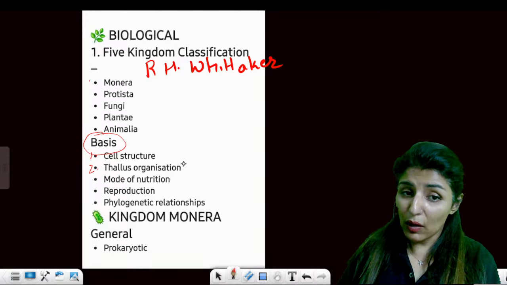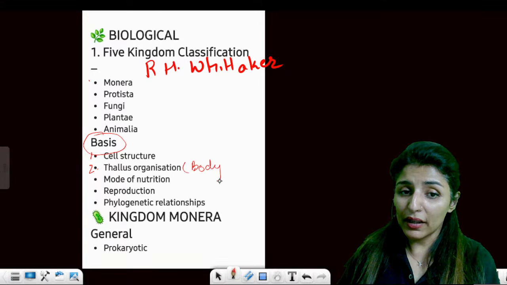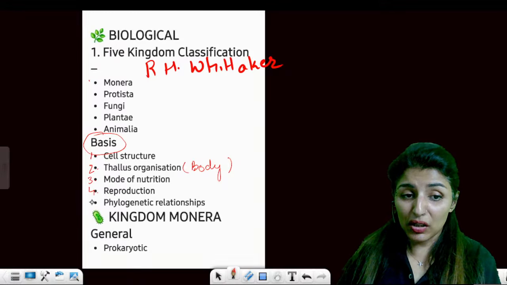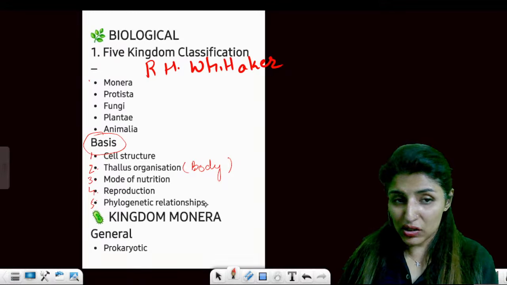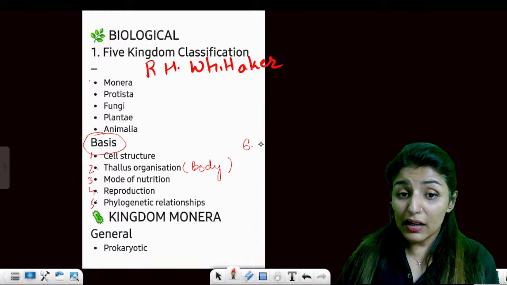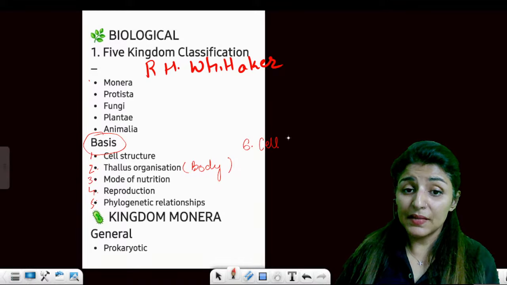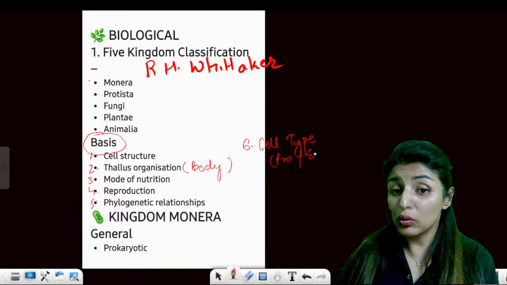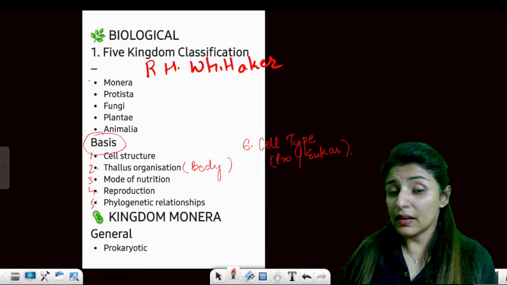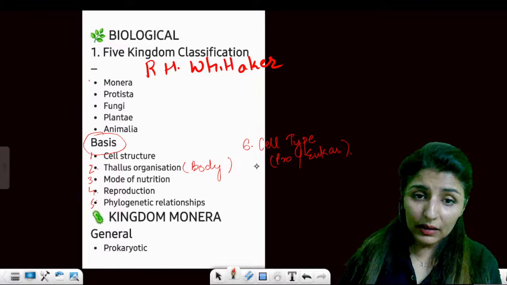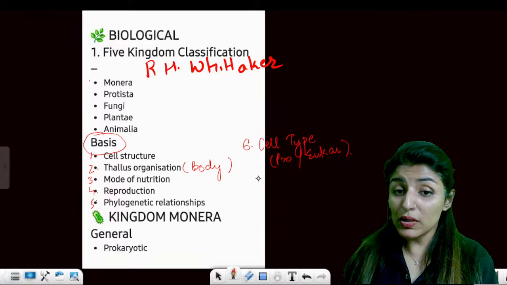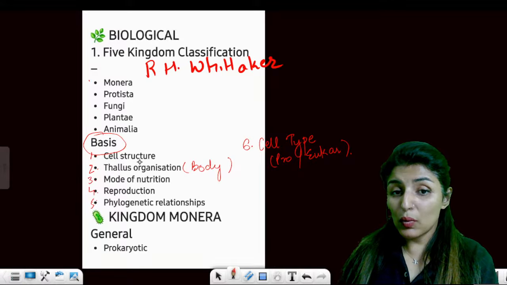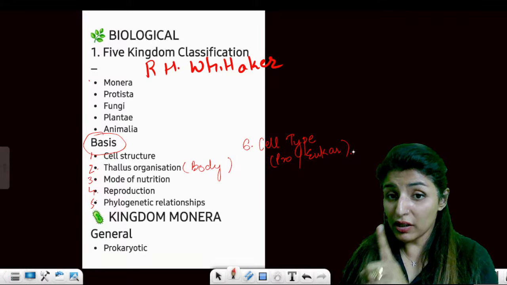Second was thallus organization. You can also call it body organization. Third was mode of nutrition. Fourth was reproduction. Five was phylogenetic relationships. Then next it was the cell type, whether the cell was prokaryotic or eukaryotic, right? That was the cell type. Clear? And can anyone tell me what was one more basis of classification? Anyone? Quickly let me know. So one was cell type, whether it's eukaryotic or prokaryotic.